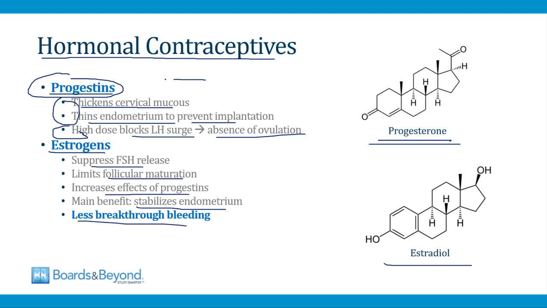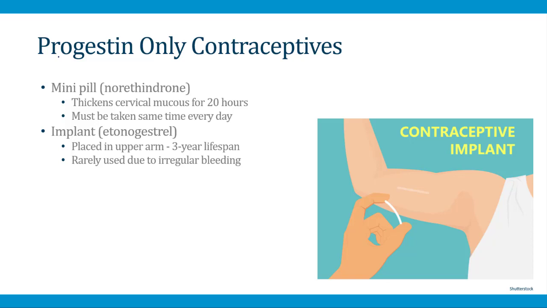As we will see, you can use progestins alone for contraception, but there's lots of problems with breakthrough bleeding. If you use them together with estrogens, there's less breakthrough bleeding, and this makes it easier for the patient to tolerate the medication. So like I said, you can use a regimen of only progestins, and that can work for contraception. There's an oral progestin that's sometimes used for this purpose.